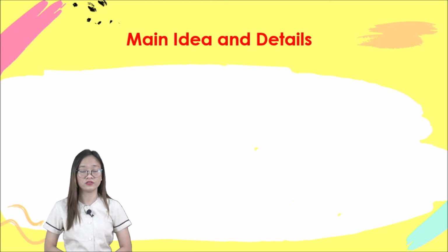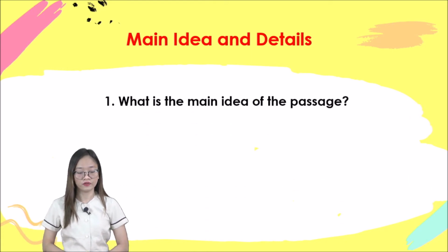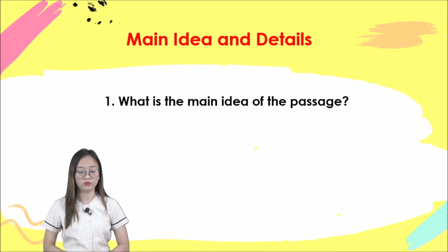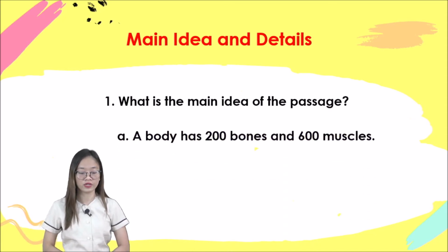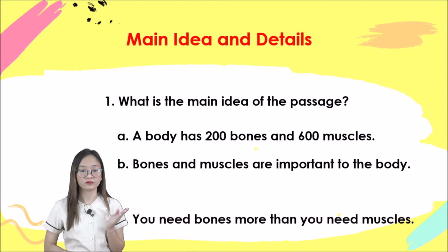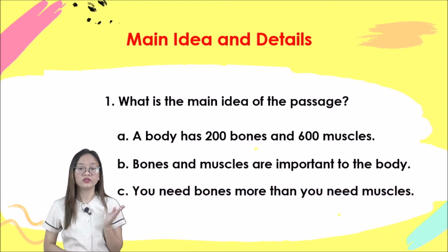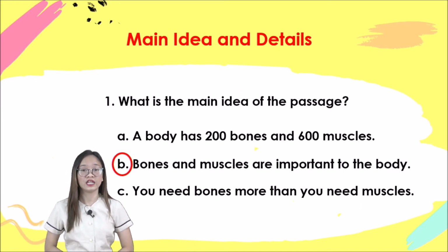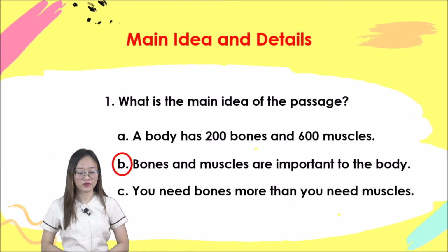So you need to answer in your book. The first one is, what is the main idea of the passage? We have choices here. Letter A, our body has 200 bones and 600 muscles. Or letter B, bones and muscles are important to the body. Letter C, you need bones more than you need muscles. So the right answer for this one is letter B. Okay, very good.